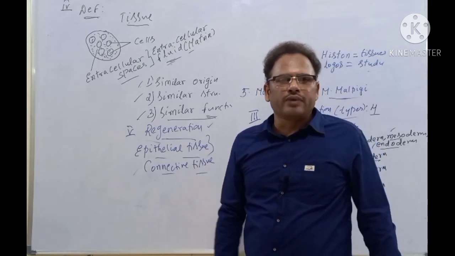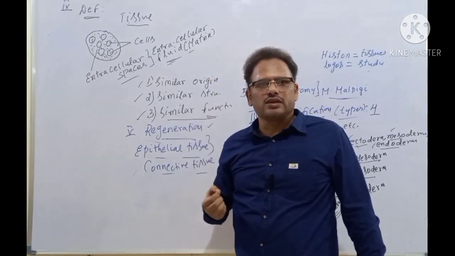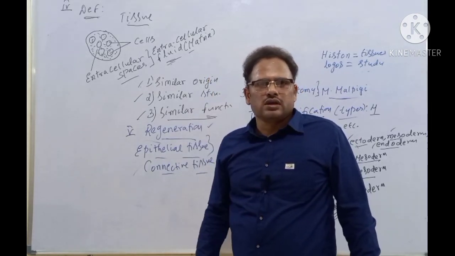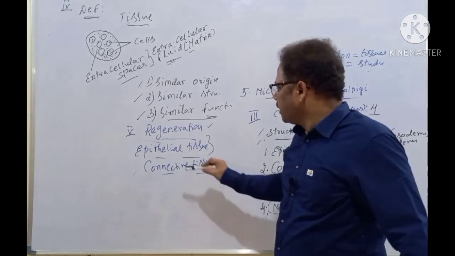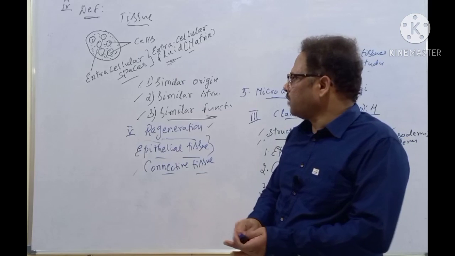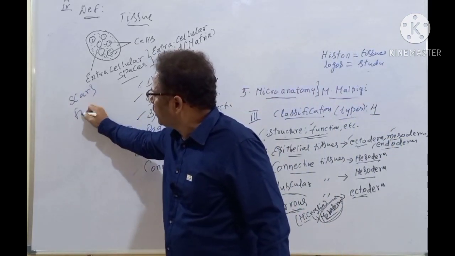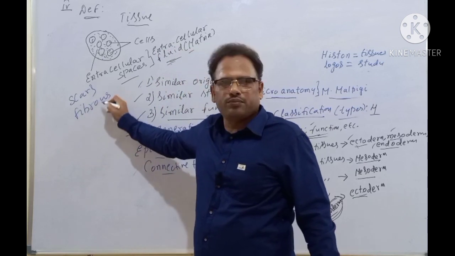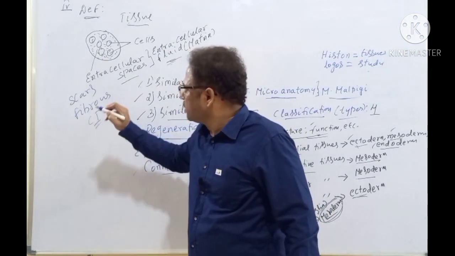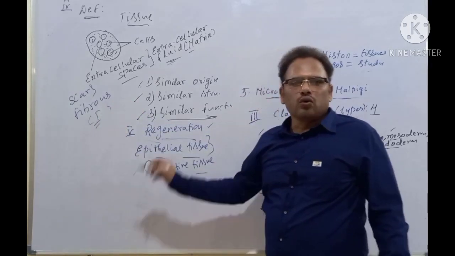After wound healing, what happens? A small scar appears, isn't it? You know the scar. And the scar is nothing but fibrous connective tissue. All of you note down: the scar formation is nothing but fibrous connective tissue, appearing after a surgical operation or after wound healing.